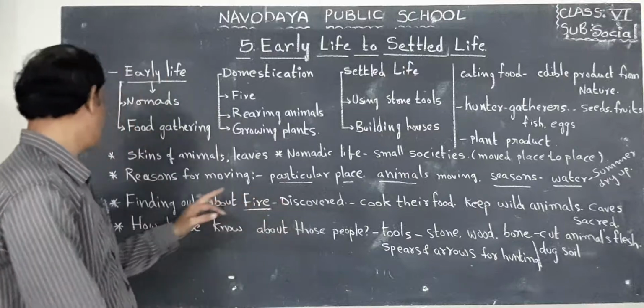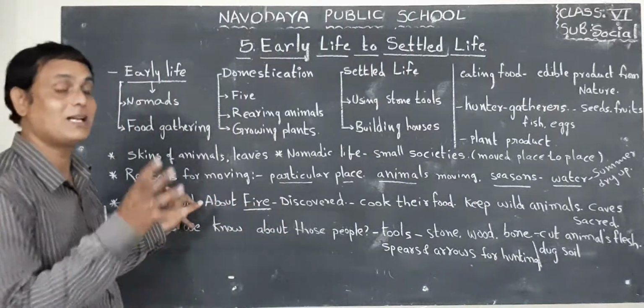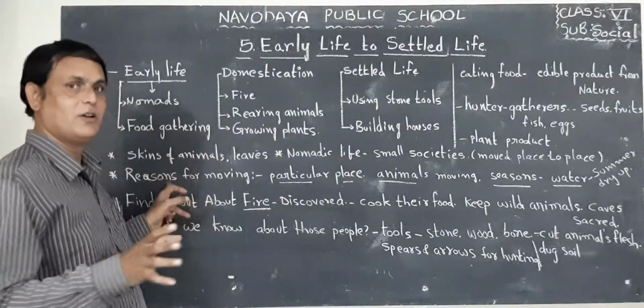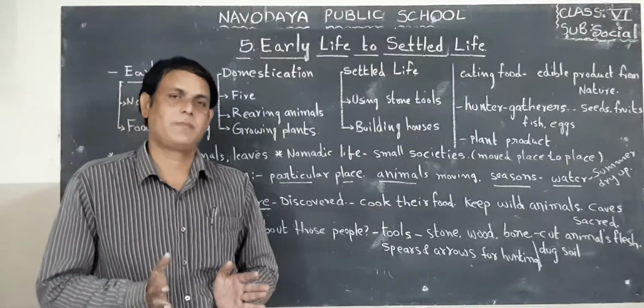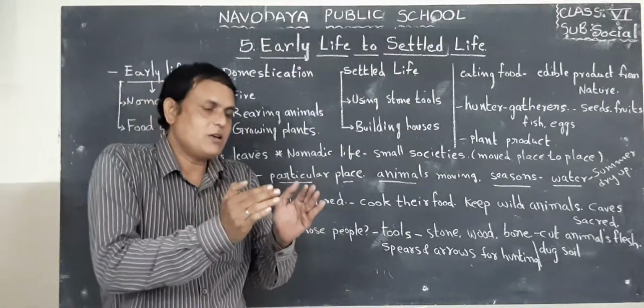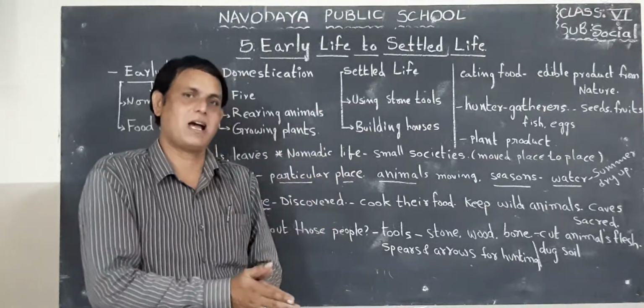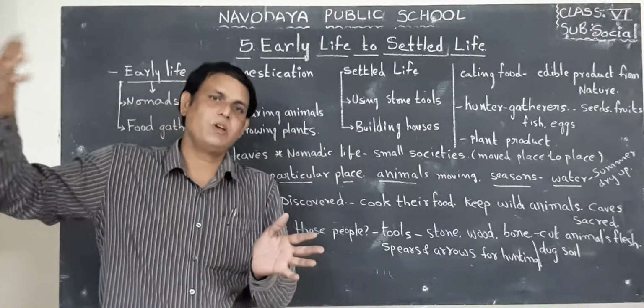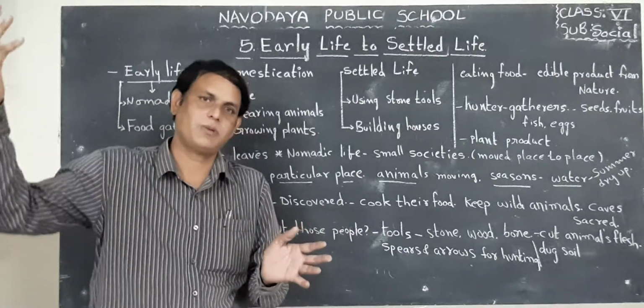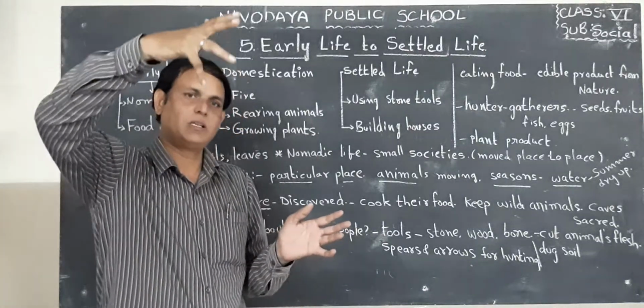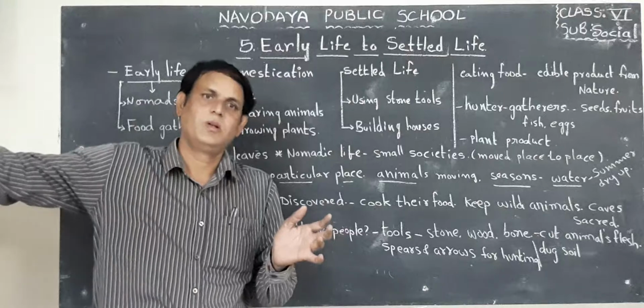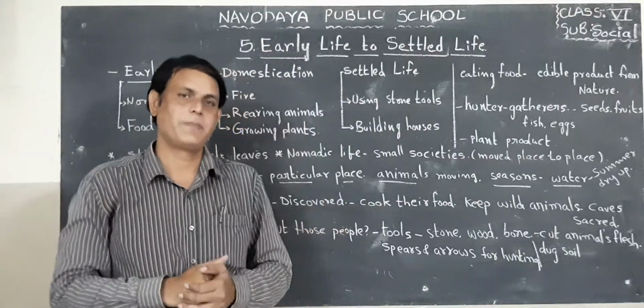Next, students, why are they moving? What are the main reasons for moving? For example, we are not moving. We are settling in a particular place. For example, we are living in Vijayawada. So daily we are not going from Vijayawada to Hyderabad, from Hyderabad to Kolkata, or from Kolkata to some village or towns, etc.